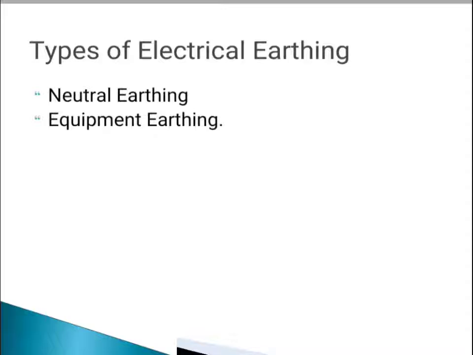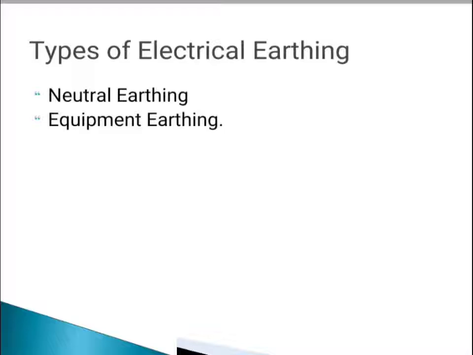Then we have to discuss the different types of earthing. Electrical equipment mainly consists of two non-current carrying parts. These parts are the neutral of the system and the frame of the electrical equipment. So we have to provide earthing to these. First, we discuss neutral earthing.